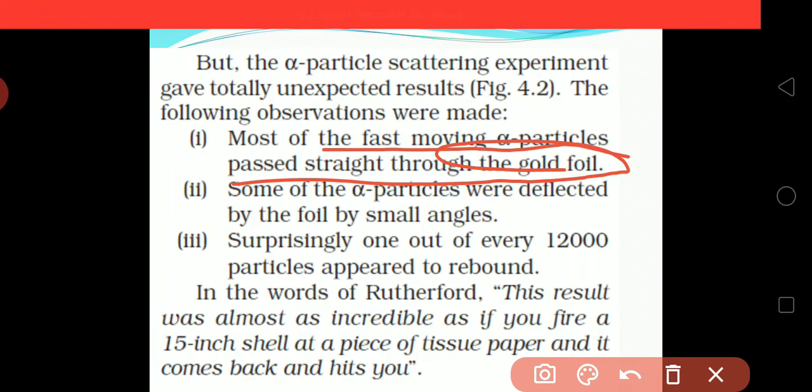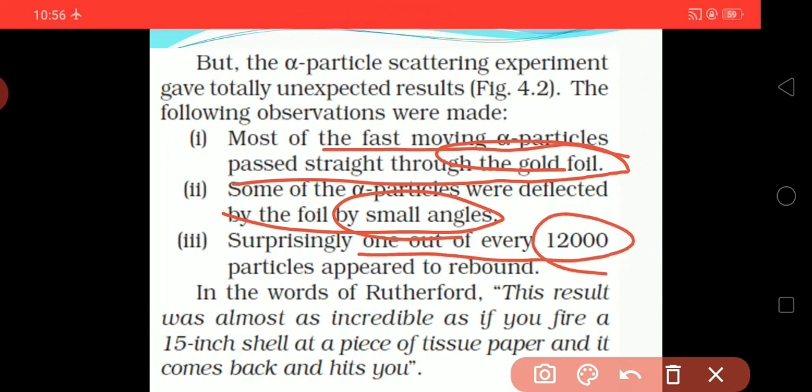Some of the alpha particles were diffracted by the foil by a small angle. Surprisingly, 1 out of every 12,000 particles appears to be rebound. Certain particles are found to be rebound.